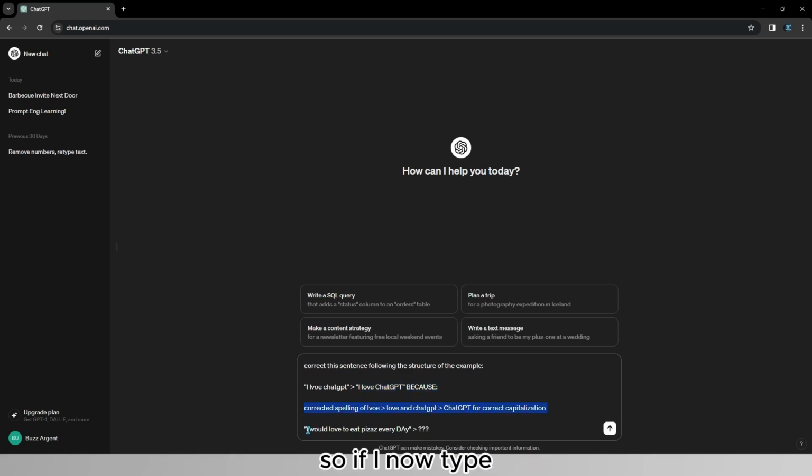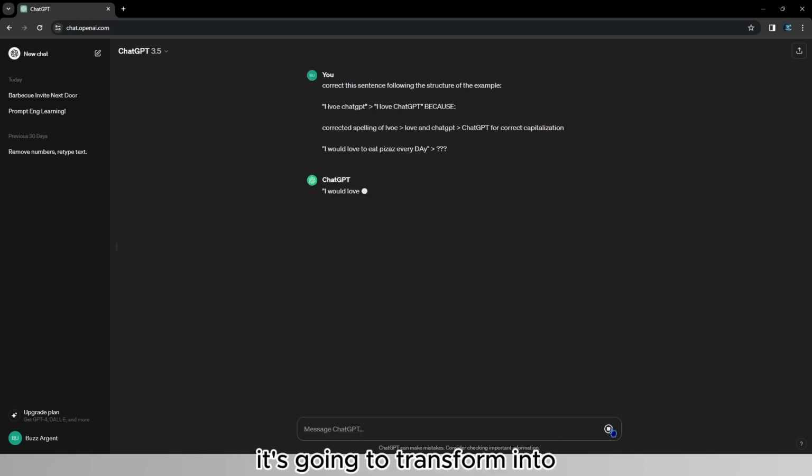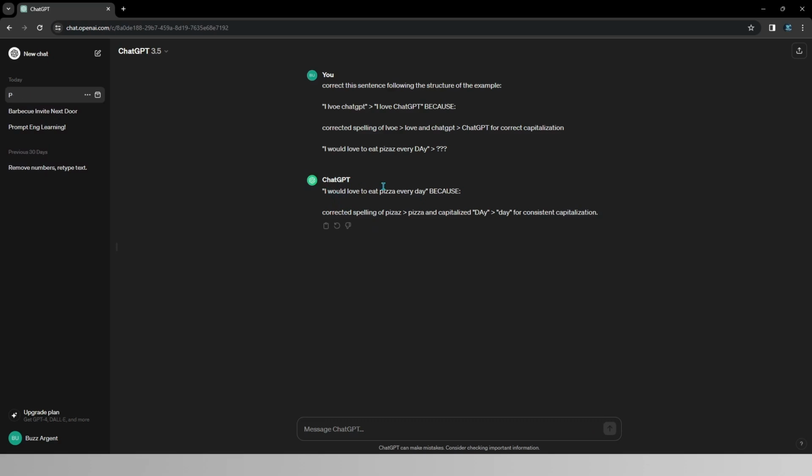So if I now type "I would love to eat pizza every day," it's going to transform into "I would love to eat pizza every day because correct spelling of pizza and capitalize day for consistent capitalization." And as you can see, it has completely copied the structure of my prompt in the response, which is what we wanted.